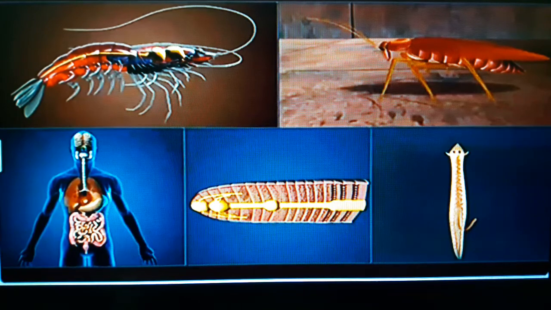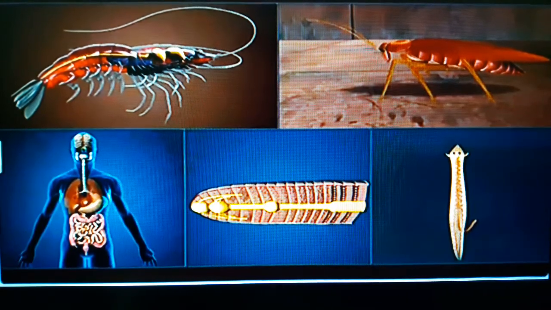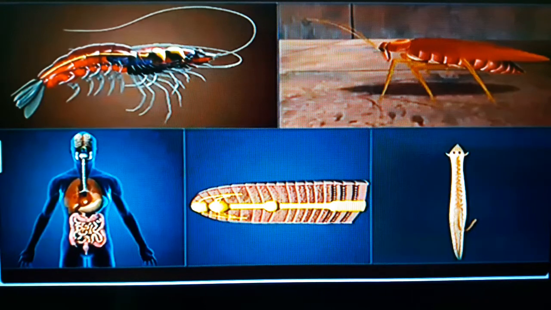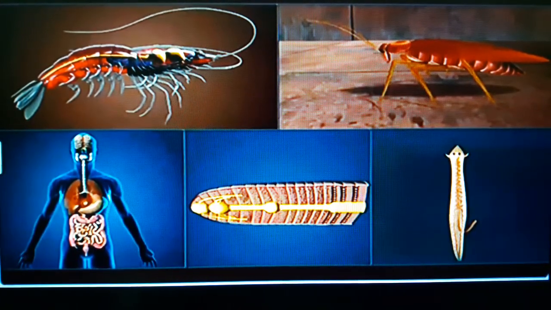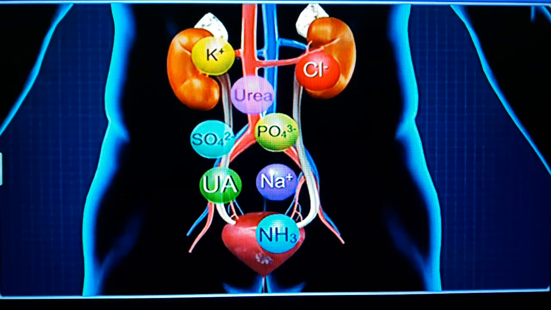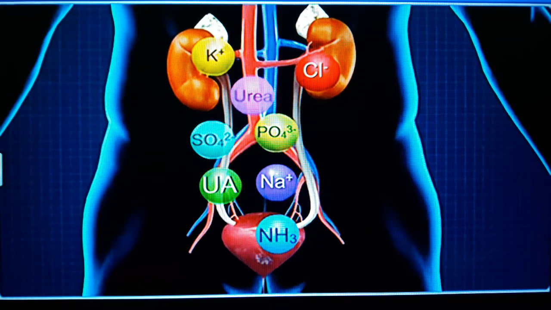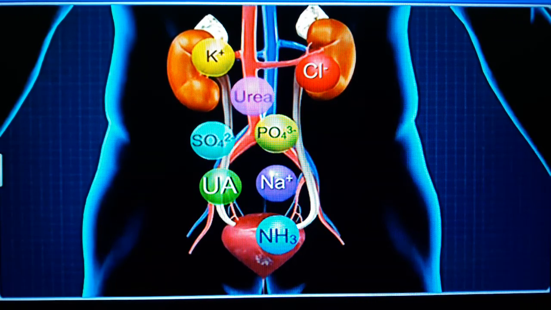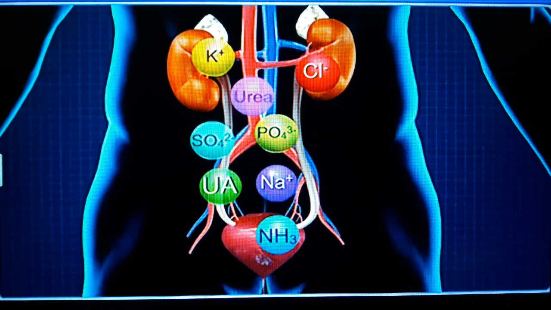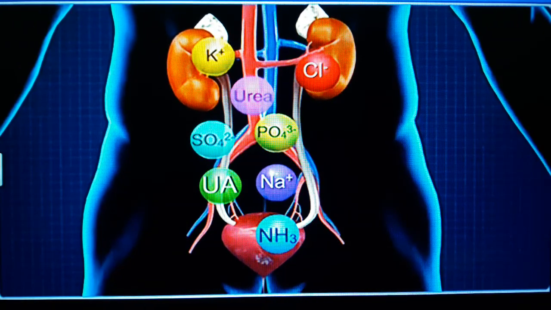Simply, if we look at excretory organs from protists to higher vertebrates, all these organs are formed from simple organs or systems to complex ones. The excretory system is the biological system that helps in the removal of excretory or toxic substances. So we can say that the body detoxifies with the help of this system.